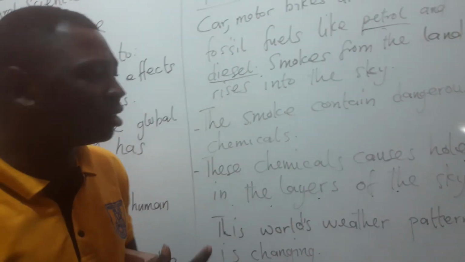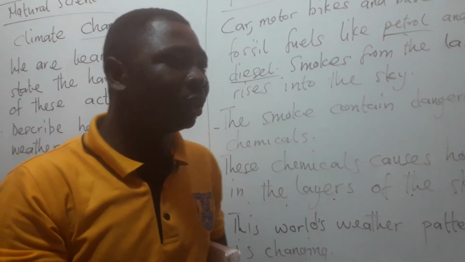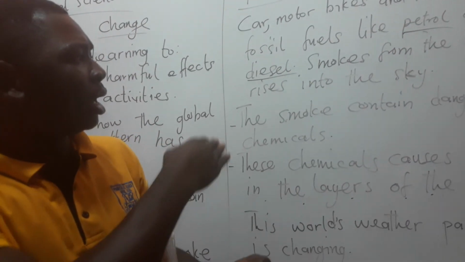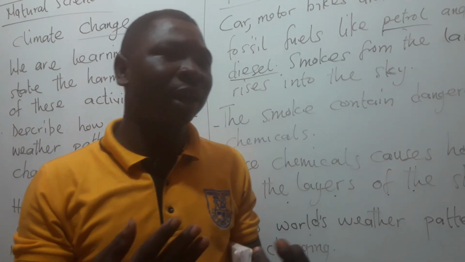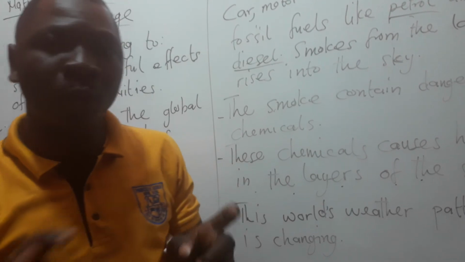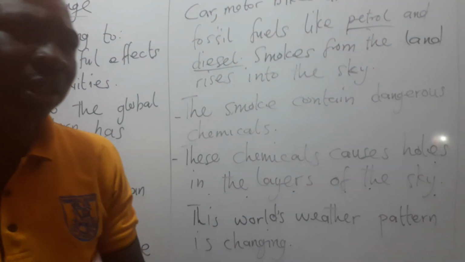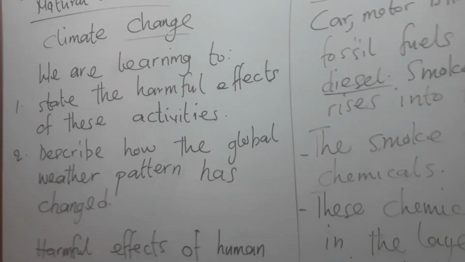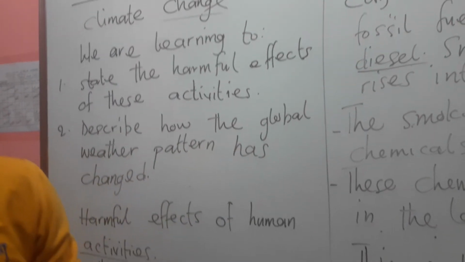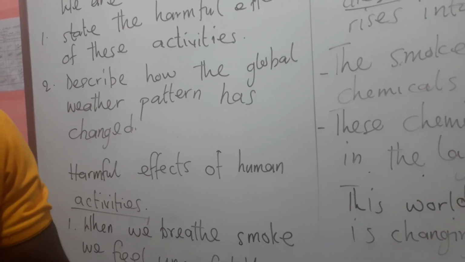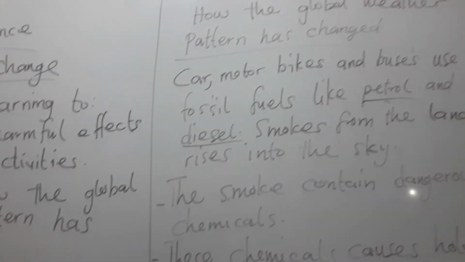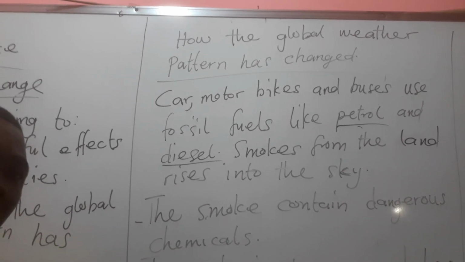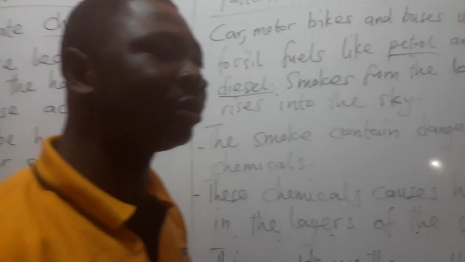So all the activities that we are doing on this earth destroy the environment, and destroy the layers of the sky, and it causes what? Global change. Good. What have we studied today? We have learned what? The harmful effects of the human activities that destroy the earth or the land. And also, we have described how the global weather pattern has what? Changed. It has changed globally because the sun now shines too much on us.